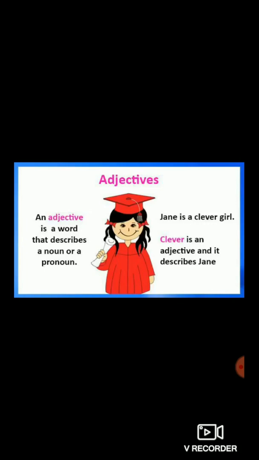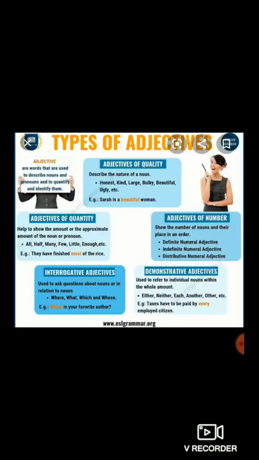Now let's study the types of adjective. Students, there are 5 types of adjective. Adjective of quality, adjective of quantity, adjective of number, interrogative adjective, and demonstrative adjectives. So how many types of adjectives are there? 5. They are adjectives of quality, adjectives of quantity, adjectives of number, interrogative adjectives, and demonstrative adjectives.